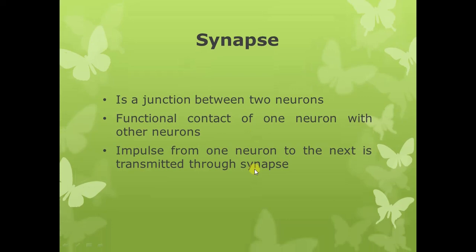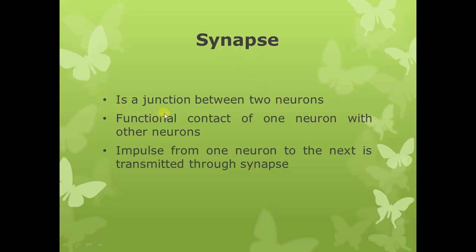So first we are going to learn what the synapse is. Now synapse is a junction, it's a communication between the two neurons. So neurons are the basic functional as well as the structural unit of the nervous system, and in the nervous system the signals are transmitted in form of action potentials. Now, action potential or the nerve signals from one neuron to the other neuron are transmitted through the synapse, through the junction which is known as synapse.